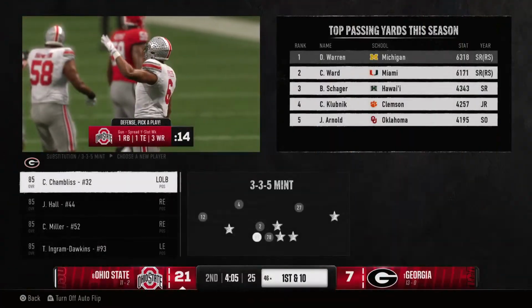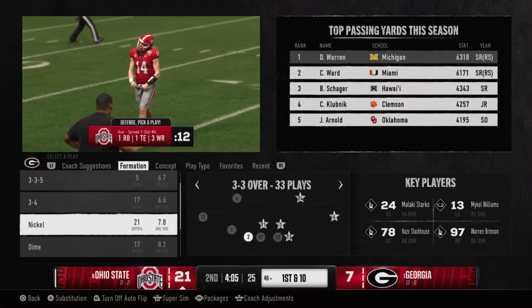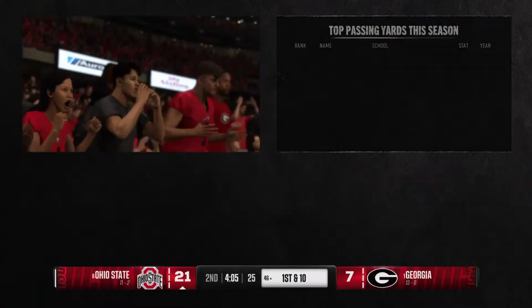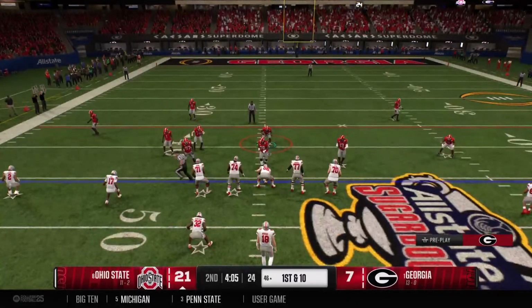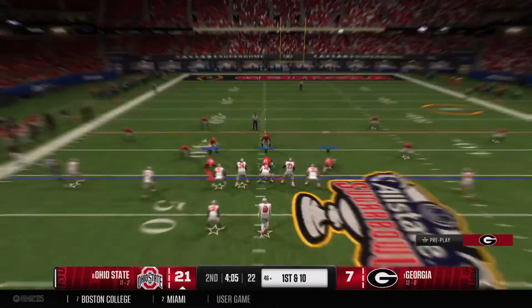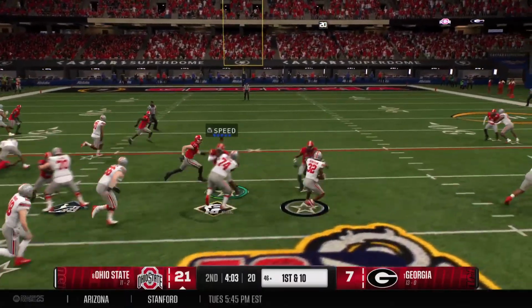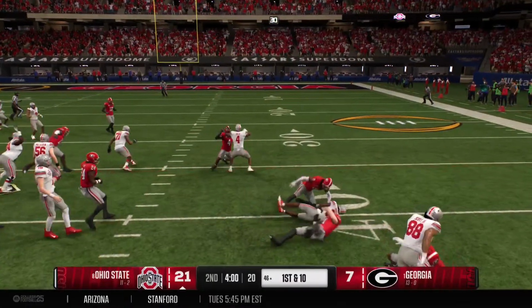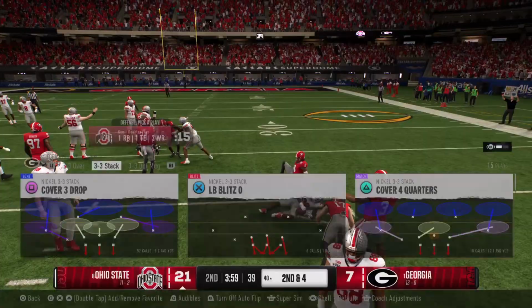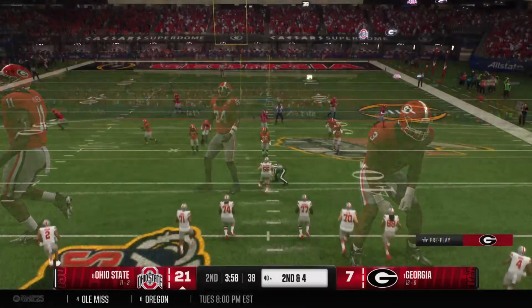Chris, that's back-to-back drives now that this offense has thrown interceptions. They've got to be able to regroup on the sideline, adjust their schemes, maybe their personnel groupings and formations, try to find a new way to attack, because right now, this isn't working. They stop him after a 6-yard gain, so 2nd and 4.